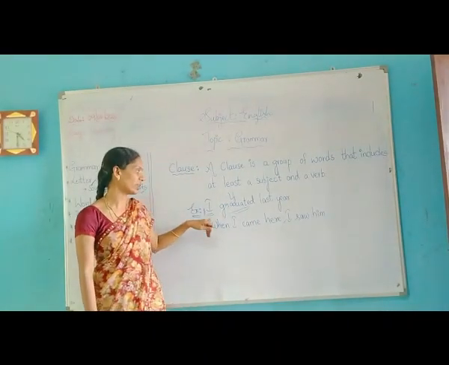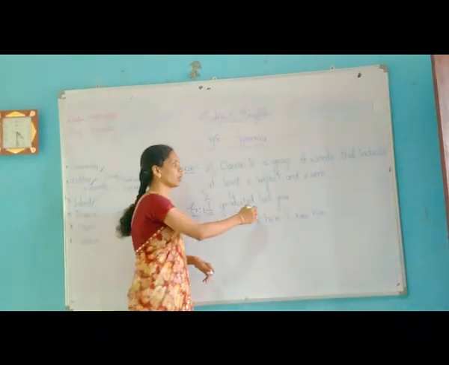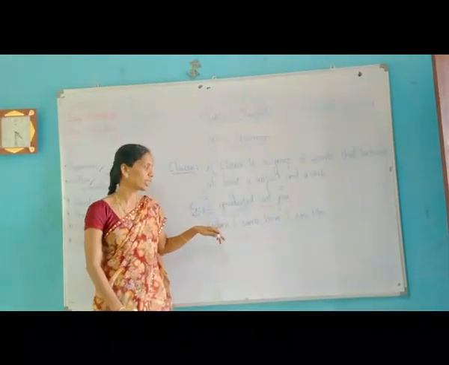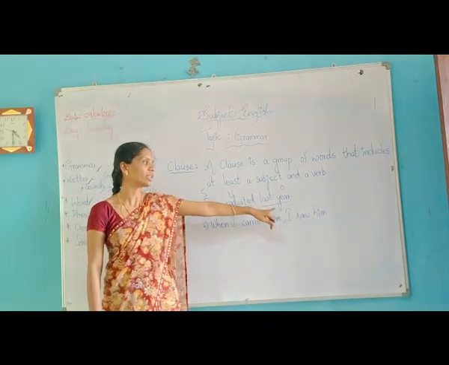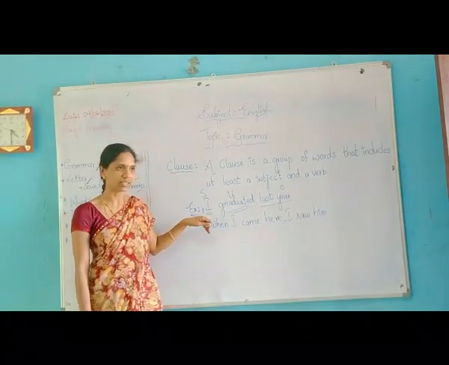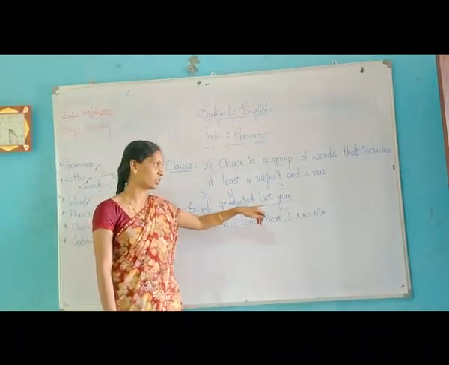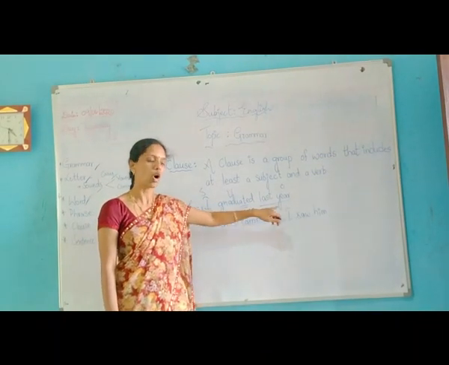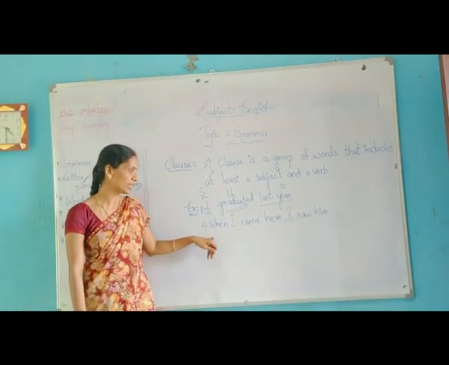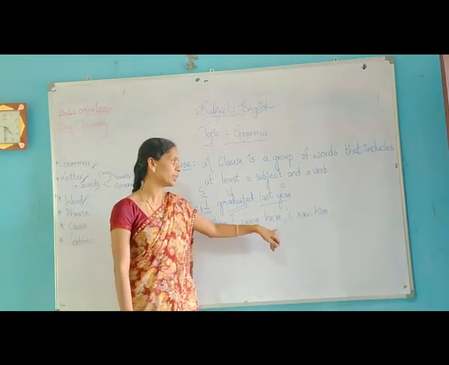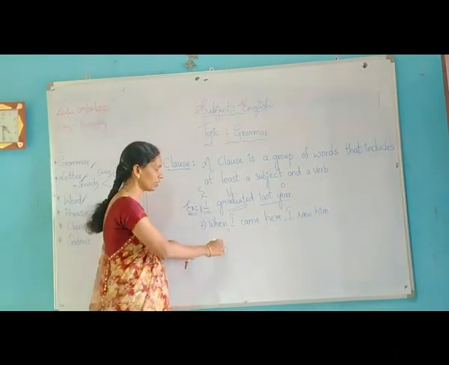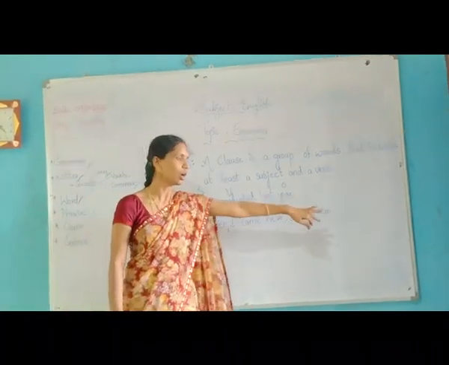So here we are having my subject, a verb and also an object. Look at here, I repeat, I graduated last year. Here I is acting as subject, graduated became as verb and last year it became as object. Again I repeat one more sentence here. When I came here, I saw him.